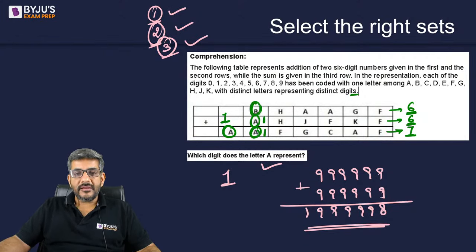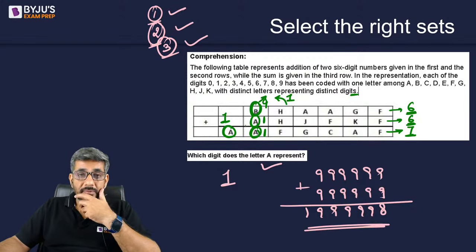But B cannot be 10, B is a digit. So can B be 9? If B is 9, there might be a carryover from behind of 1 such that 9 plus 1, 10 plus 1 carryover becomes 11. So B can be 9.